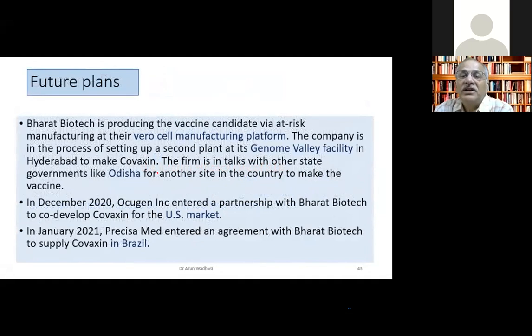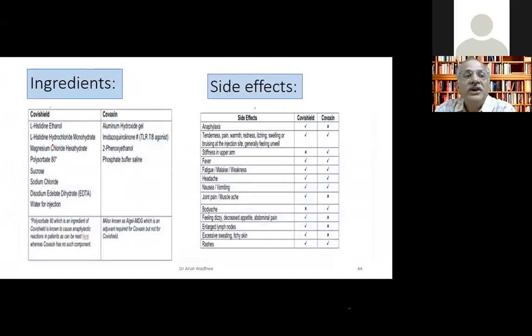There are future plans for manufacturing platforms, one in Hyderabad, another in Odisha, and then they are going to the US market, Brazil, and Canada also. So they will be manufacturing this vaccine across the world soon. The ingredients of Covishield and Covaxin are quite different. The important point to note is that polysorbate is there in Covishield, which can lead to anaphylaxis, and it is not there in Covaxin. Otherwise, the side effects are more or less the same, though a few side effects like body ache, chills and rigors are more with Covishield. The local and systemic side effects are very comparable, but polysorbate 80 is the molecule which is different in Covishield, which can cause anaphylaxis in some people.